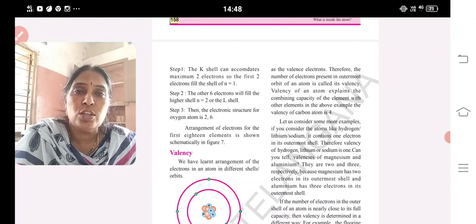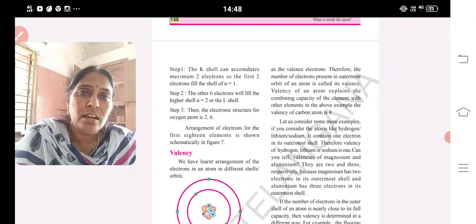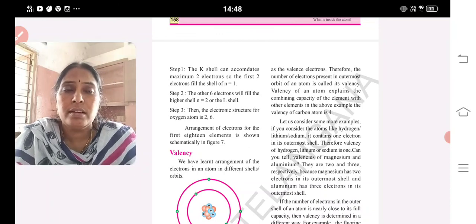And let me remind you about your class works, projects, and activity. We have finished our essay 1. So now, children, please concentrate on completing your class works and project. If completed, submit them at school so that we can correct them and allot the internal marks. Okay, go through the lesson. Those who have the textbook, open it and read what is inside the atom. 9th lesson. The 8th lesson is deleted from the topic, so I am not teaching the 8th lesson. Okay, clear? Thank you very much.